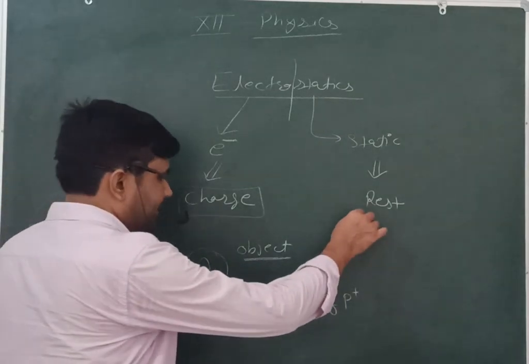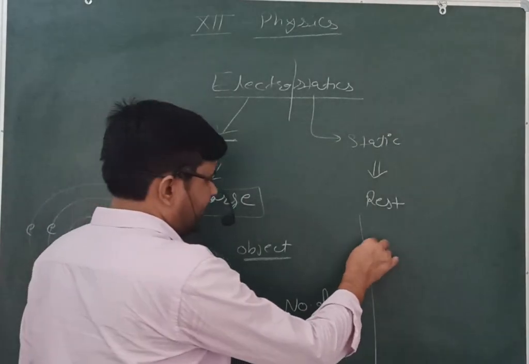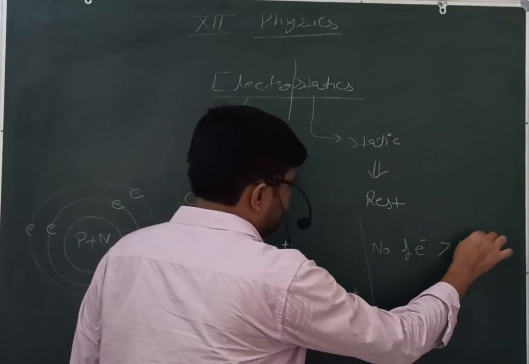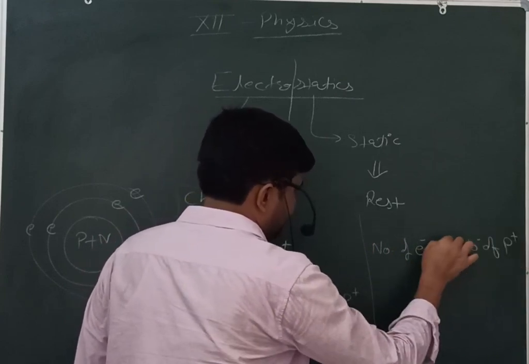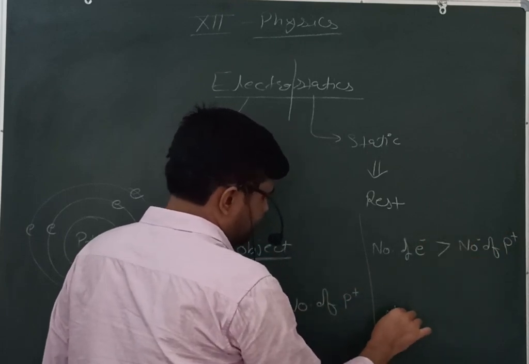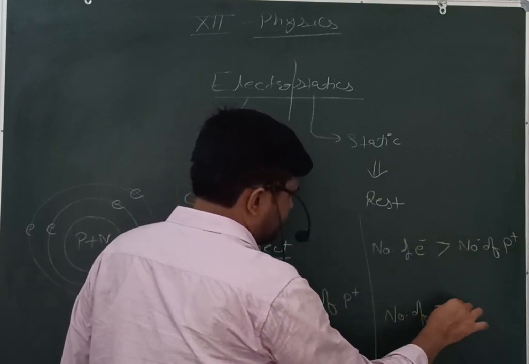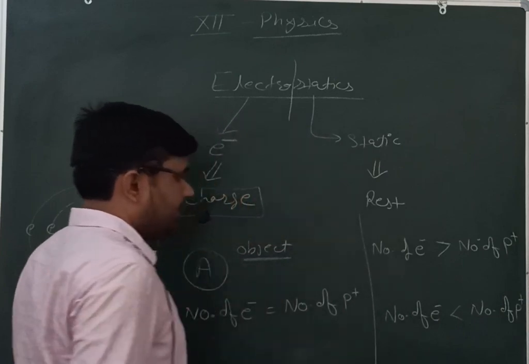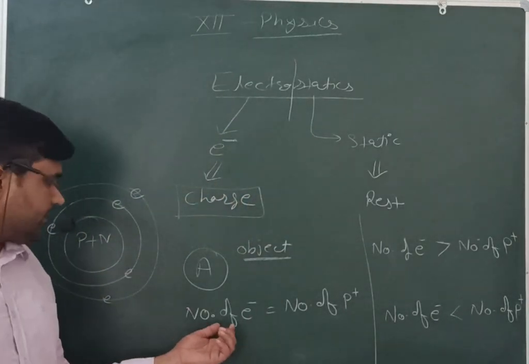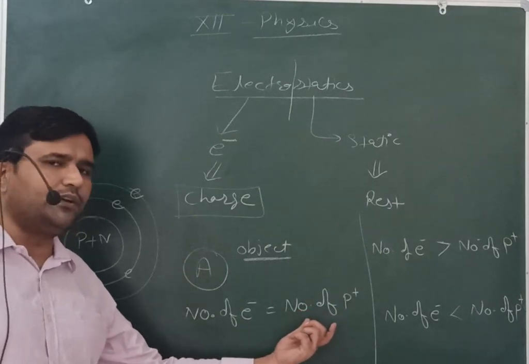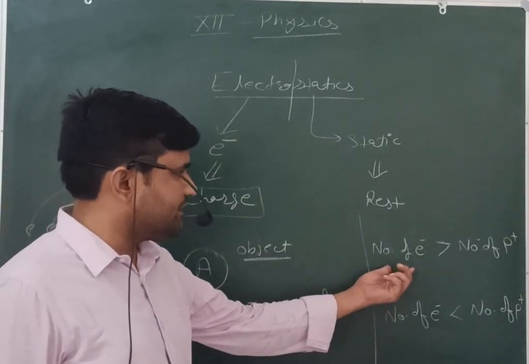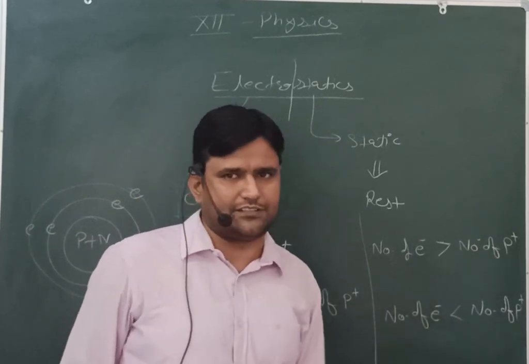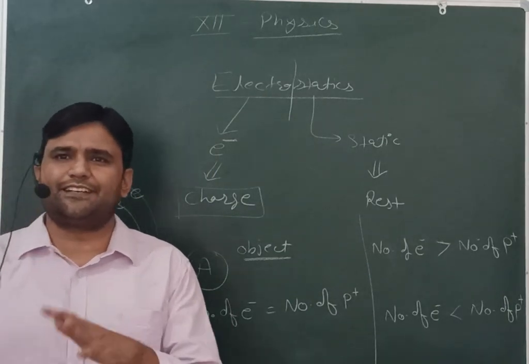If we disturb this phenomenon, in terms of the number of the electrons being greater than the number of protons, and in the second phenomenon when the number of the electrons is less than the number of protons, it means we can say that the negative charges are equal to the positive charges, the negative charges are greater than positive charges, or negative charges are less than positive charges. It means these are the basic configurations.